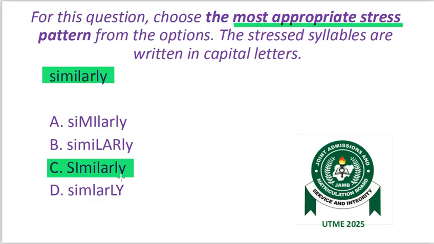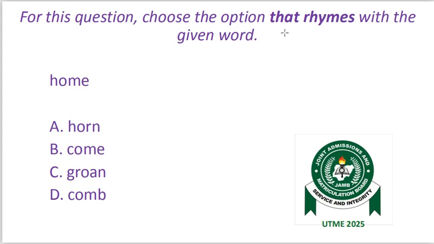Similarly. The next question is still based on test of orals. For this question, choose the option that rhymes with the given word. We have the word home, H-O-M-E. A. Horn. B. Calm. C. Grown. D. Comb. From the word home, the one that rhymes is option D, comb. The letter B in the word comb is silent. So it is comb. It rhymes with home.